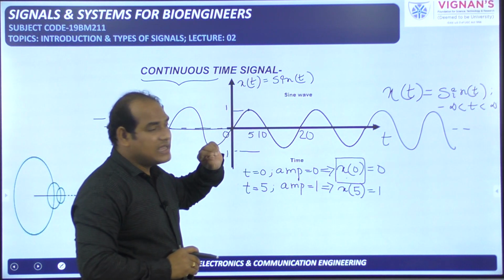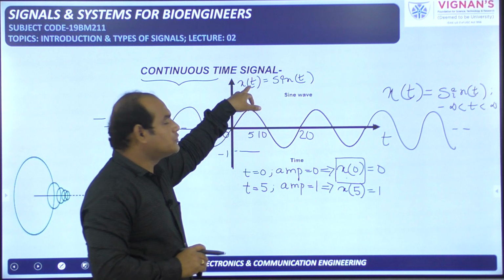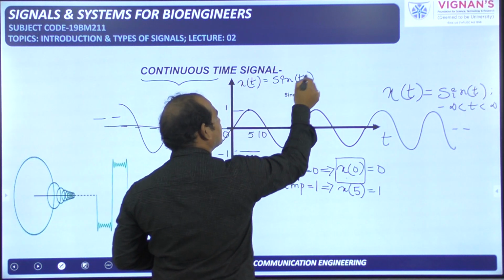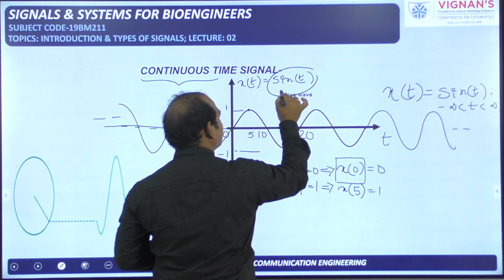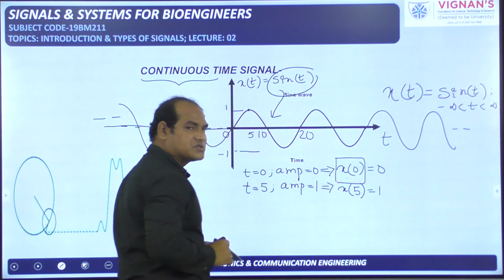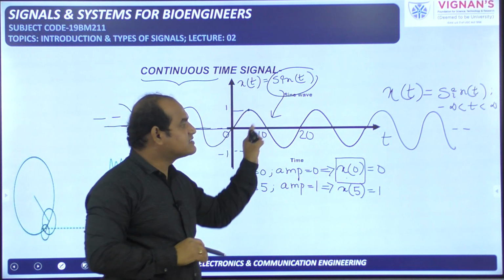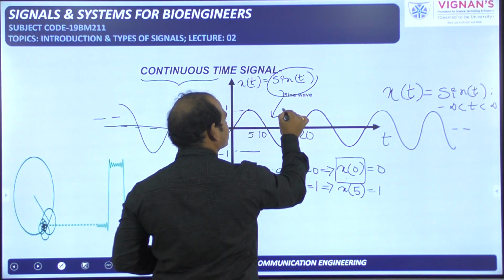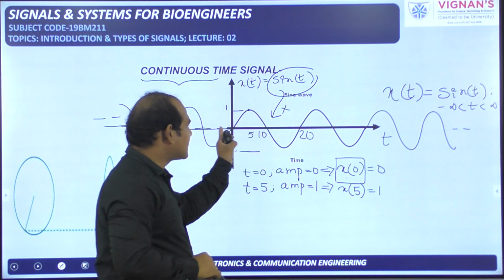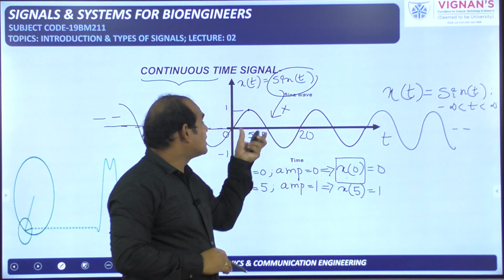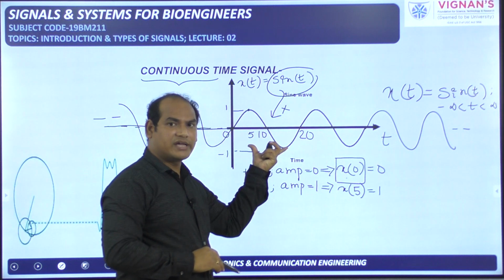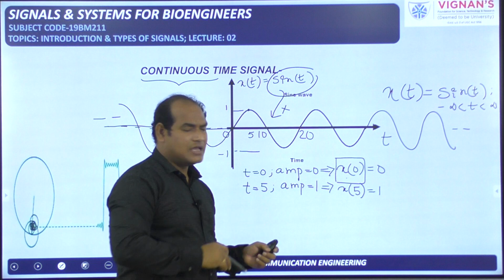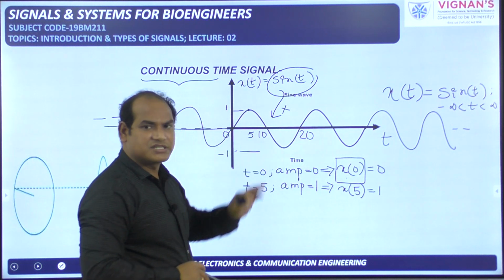At t is equal to 5, that's why we are substituting here x of 5, but sin 5 is not 1, so don't consider this particular mathematical representation for explanation of these amplitudes. Just in order to tell it is a sine signal I have taken it here. So don't consider this one. It is not a sin t signal. The time period here is 20, so its frequency will be varied. So here I need to change. Afterwards I will give the mathematical representation for this one perfectly.